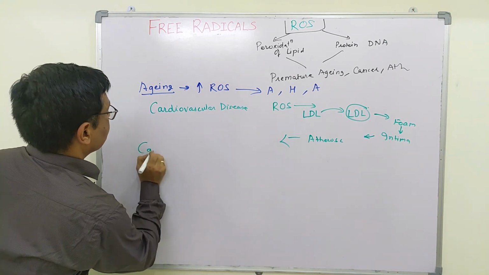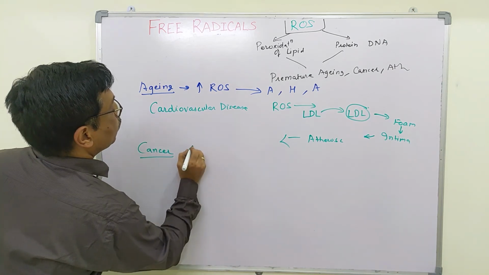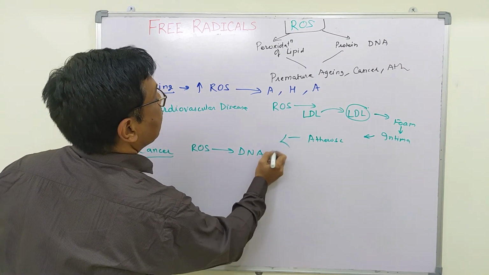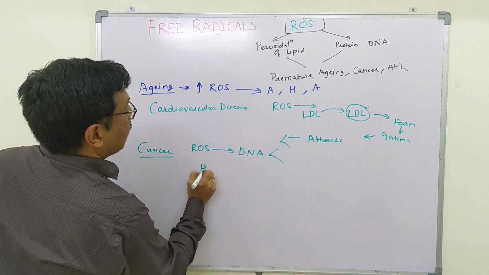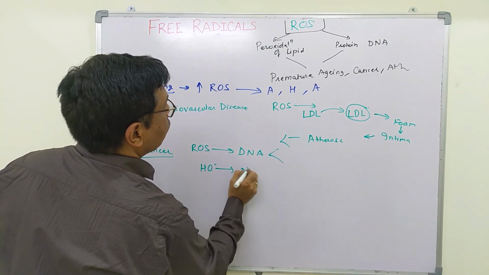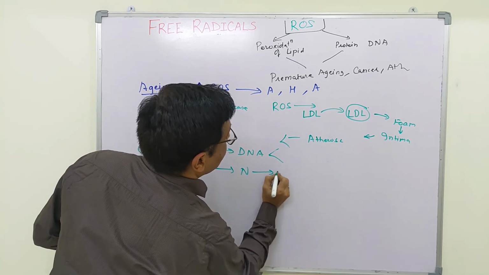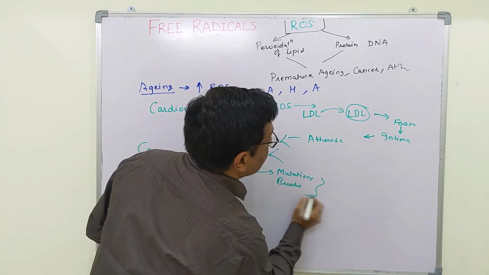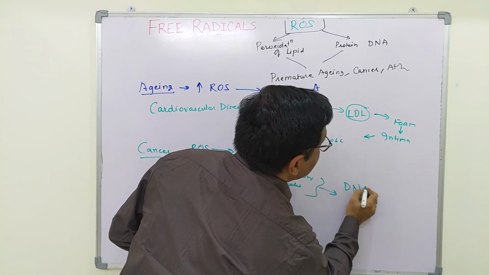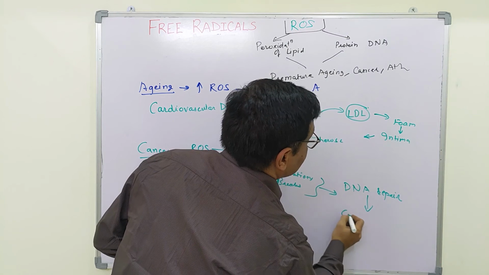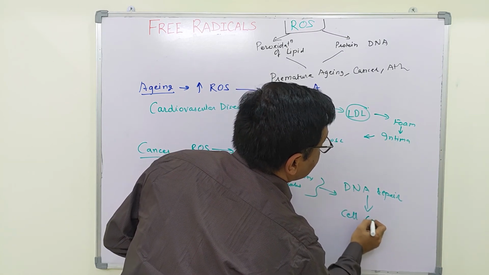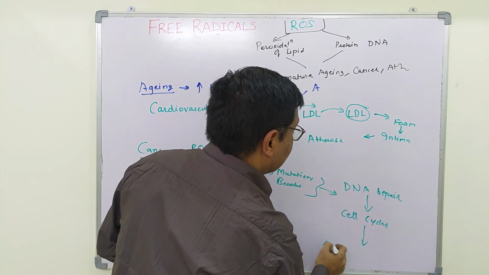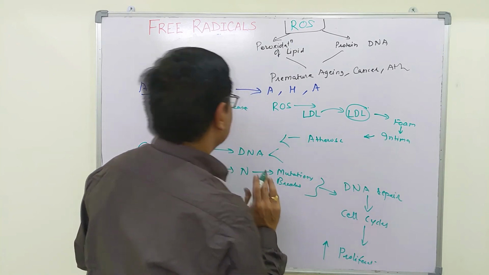The third disease is cancer. We know that reactive oxygen species attack the DNA molecule. It will cause strand breaks and aggregation. Hydroxyl radical attacks individual nitrogen bases. There occur their mutations and strand breaks. This disrupts the DNA repair process. Also, it disrupts the events of the cell cycle, and thereby there occurs increased cell proliferation, leading to cancer.